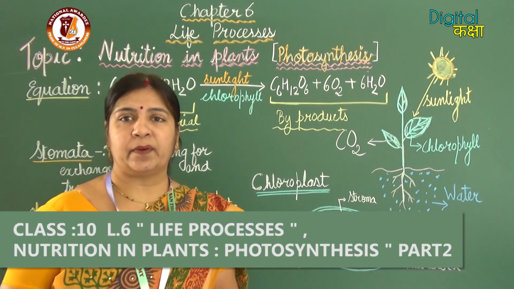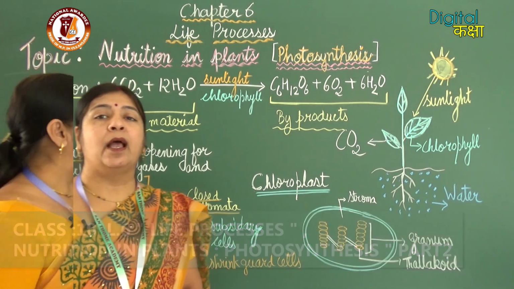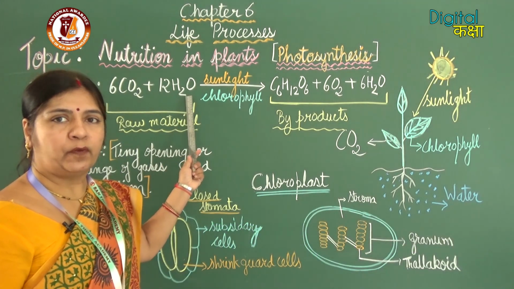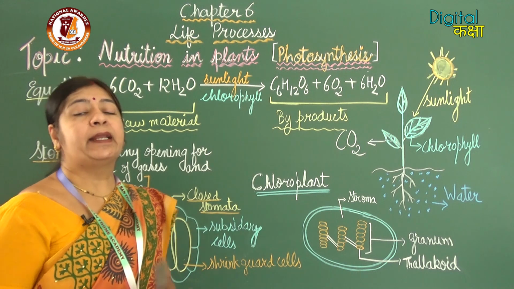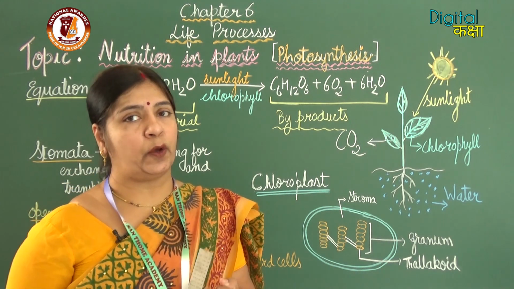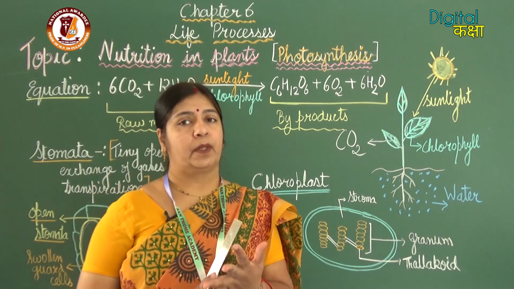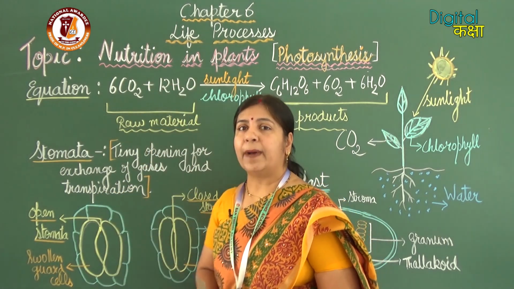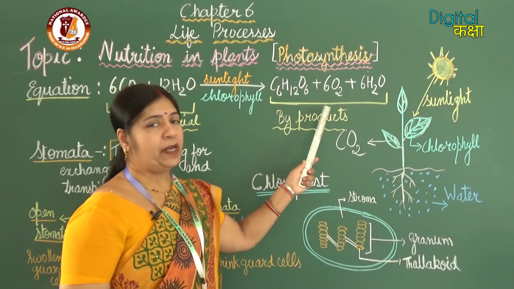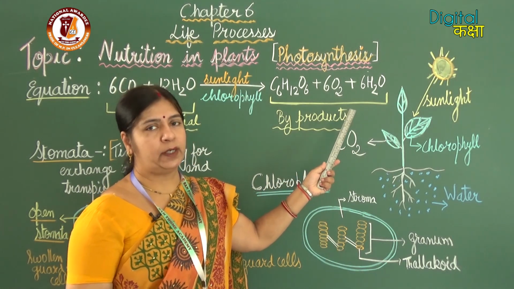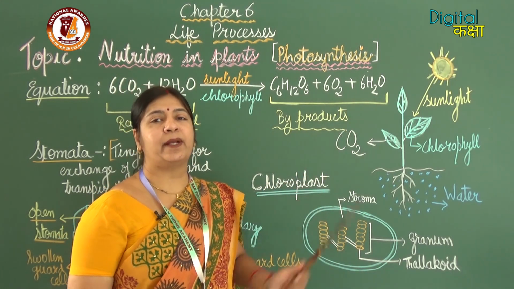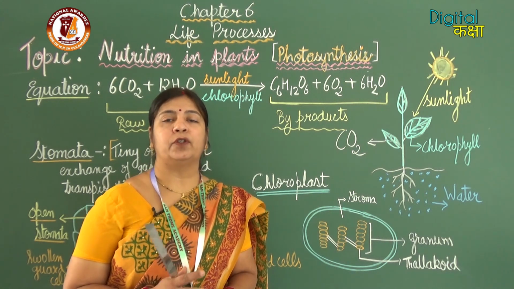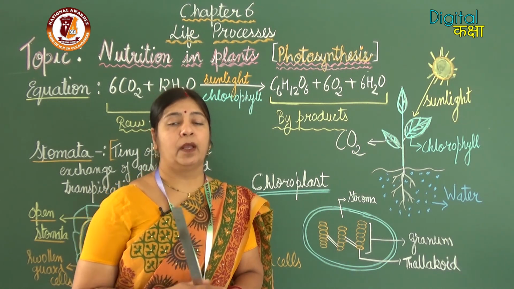So this is the equation of photosynthesis. Equation is very important for photosynthesis. Necessary conditions, sunlight and chlorophyll. Then raw material, carbon dioxide and water. Products, glucose plus oxygen and water. It may be or may not be written in the equation. Okay, this is the photosynthesis reaction.